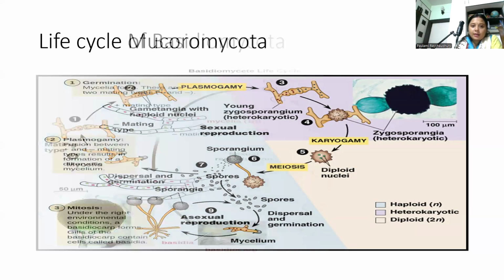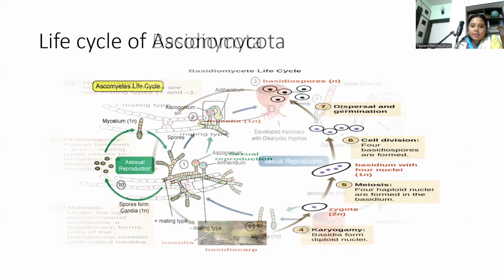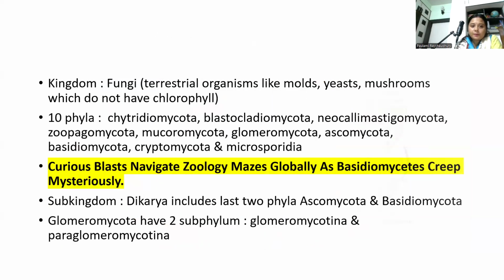We have seen this in the classification of taxonomy on this slide. It has been divided into Zoopagomycota and Mucoromycota. The Mucoromycota phylum includes examples like Rhizopus, Mucor, and has a few subphyla like Mucoromycotina, Endogonales, etc. And Zoopagomycota has Zoopagomycotina.